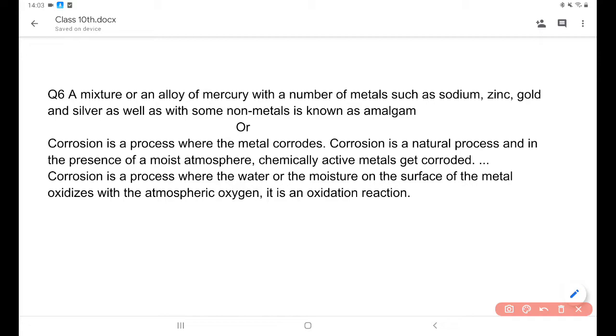Corrosion is produced when a metal corrodes. Corrosion is a natural process, and in the presence of a moist atmosphere and chemical activity, a metal gets corroded. The corrosion is a process where the water or moisture on the surface forms metal oxide with the atmospheric oxygen. It is an oxidation reaction.